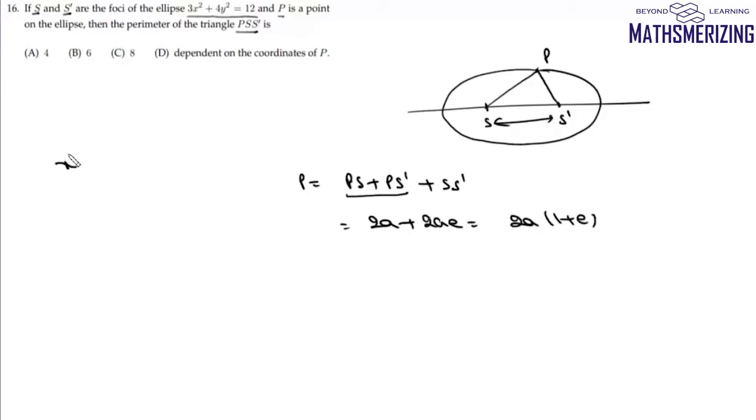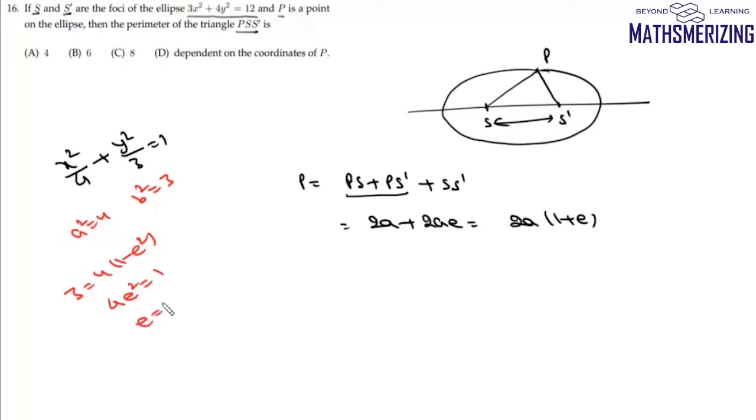Now in this question we can write this ellipse as x square upon 4 plus y square upon 3 equals 1. Now here a square is 4 and b square is 3. So we know that b square is a square into 1 minus e square. So we'll get 4e square is 1. So value of e is simply 1 by 2. So we can write this perimeter as 2. Now what's the value of a? A is also 2, and then 1 plus 1 by 2. So it'll be 4 into 3 by 2, and that's 6, and that's your option number B.